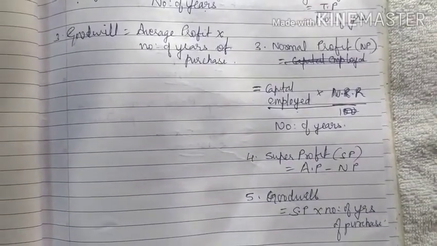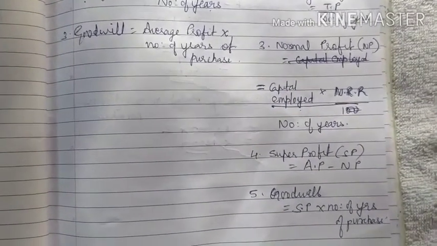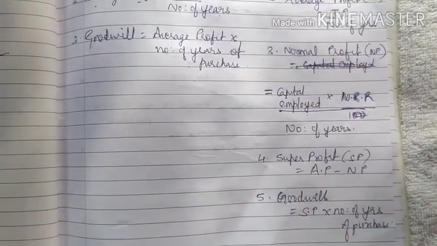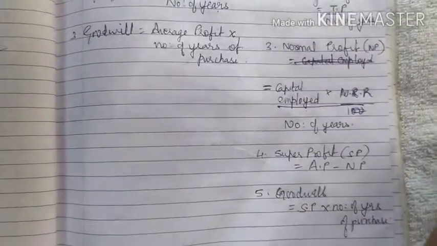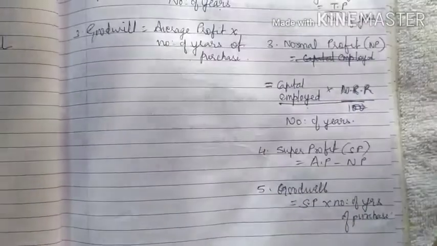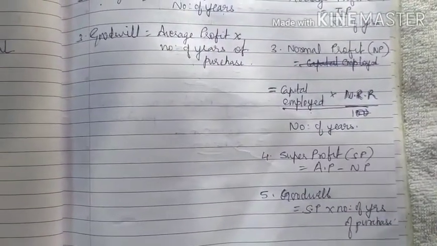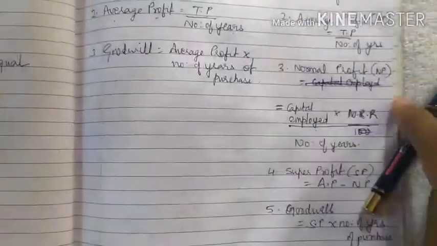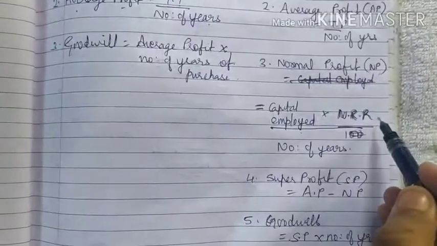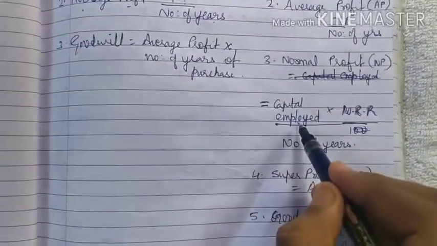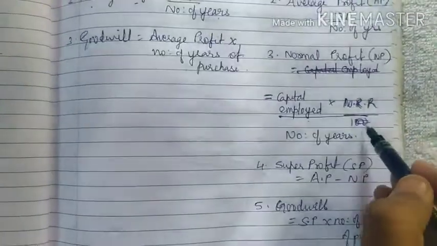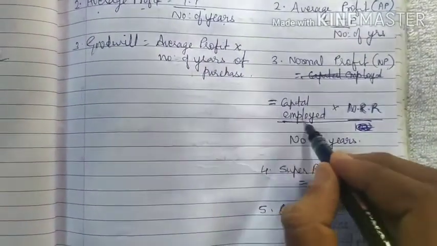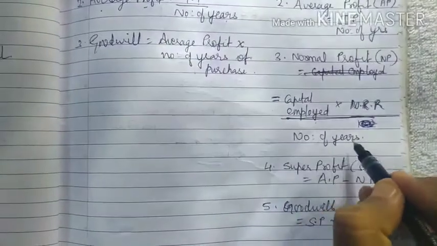Say for example, at least 10% profit I should get, or 20% profit I should get. I am expecting something like 20% in return, or I should get 30% in return. That is called normal rate of return. Then capital employed multiplied by NRR upon 100, then the whole divided by number of years.